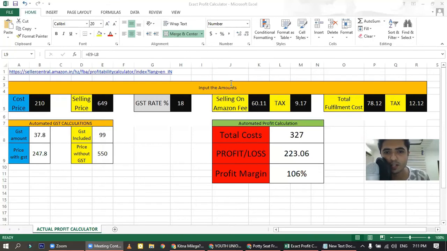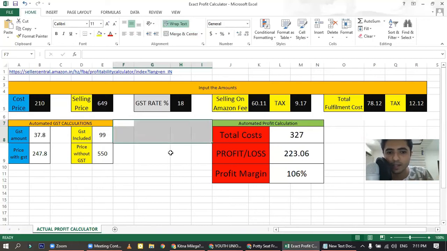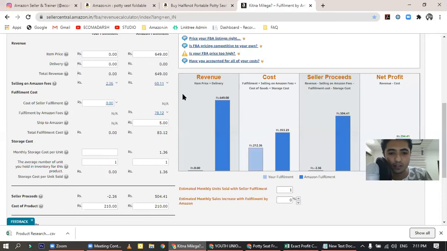Okay, please share how to make the calculator in Excel. Look, I cannot show you how to make this calculator in Excel because there are so many formulas going on over here, but I will show you roughly how you can do it. And if you are going to join the course, there is a surprise at the end of this webinar just for you guys, regarding the course. So please wait until then.